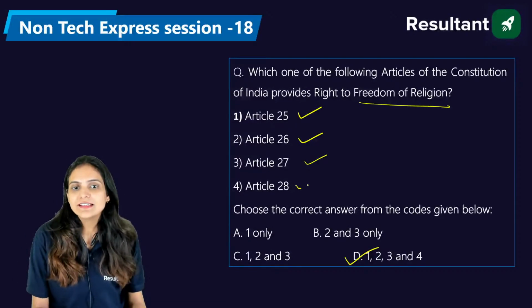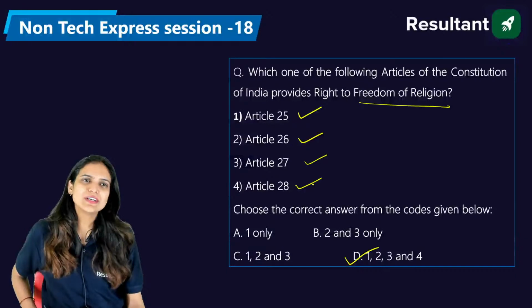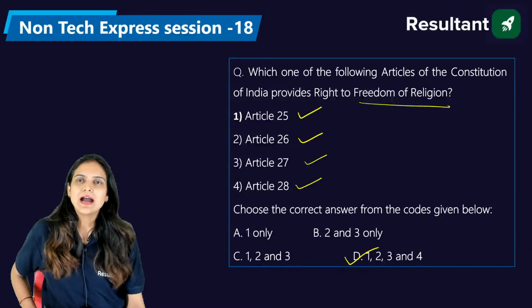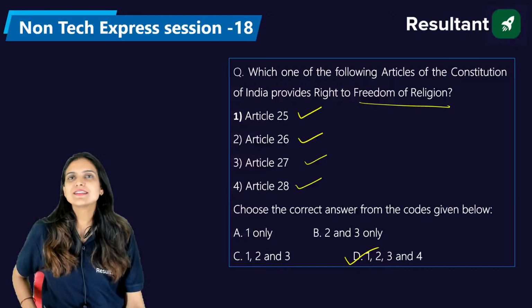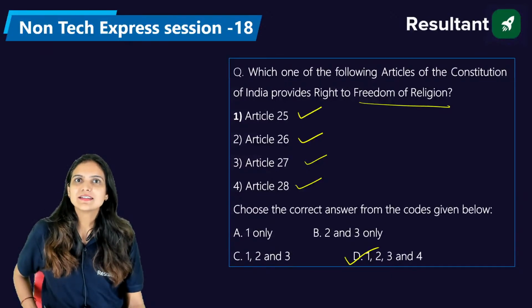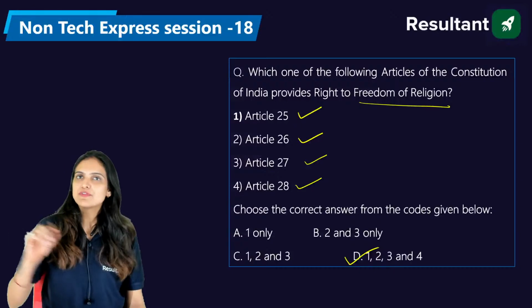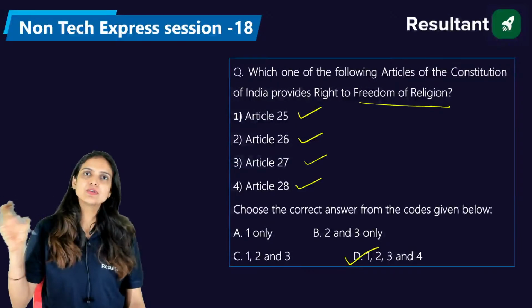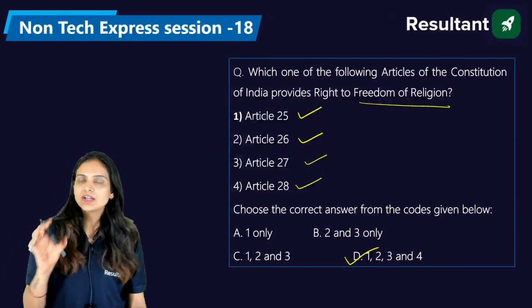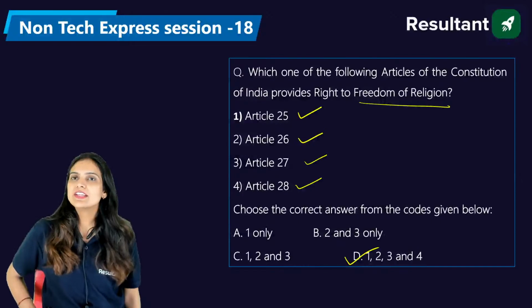Article 28 deals with, what do you think? What is there in article number 28? Who is going to answer this? I'll check it first. Article 28. What is there in this article? From 25 to 28, we have all the rights relating to religion. Now, Article 28 deals with religious education.